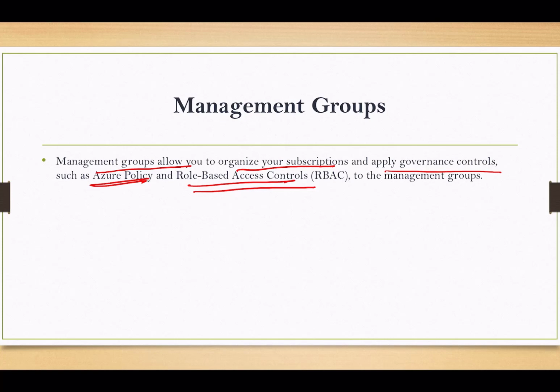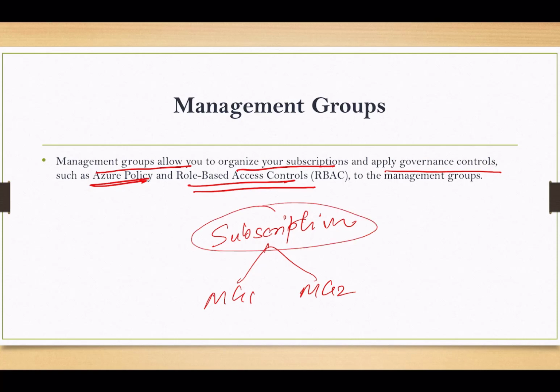Similarly, we can have one subscription, right? Inside that, we can have multiple management groups as well. So whatever permission we apply here will automatically be inherited by the management groups as well.